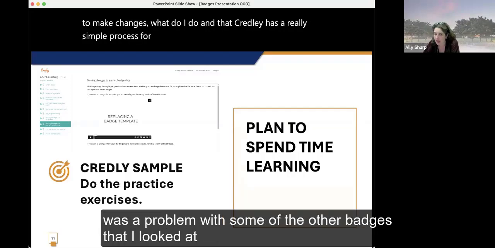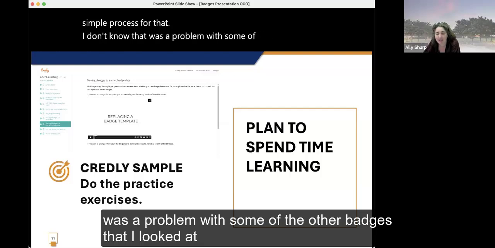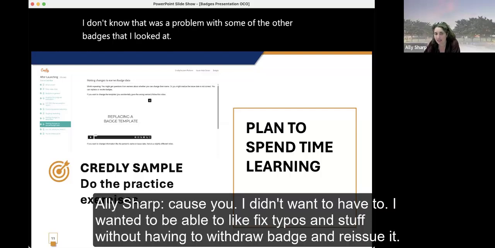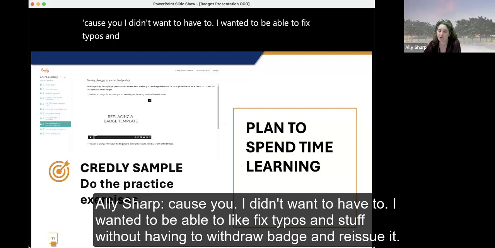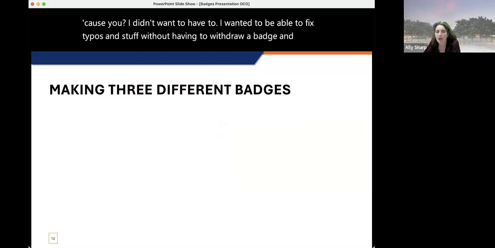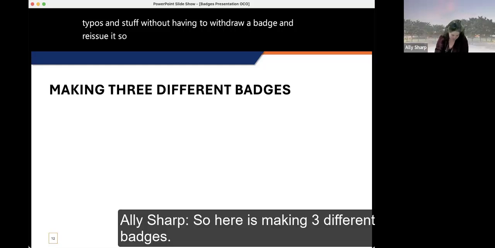I don't know that was a problem with some of the other badges that I looked at, because I wanted to be able to fix typos and stuff without having to withdraw a badge and reissue it. So here it is, making 3 different badges.